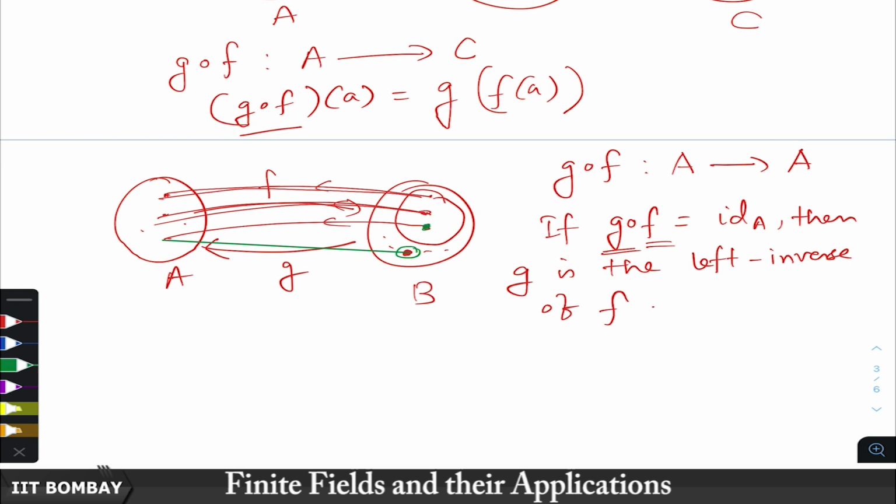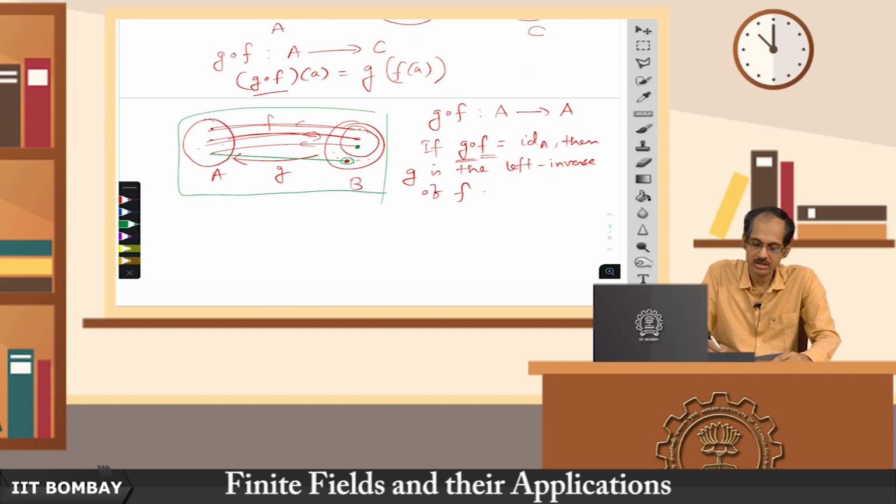So, G need not be one to one, and F may not be onto in this example that I am showing. So, even then G composition F is still the identity map. G composition F of A is same as A itself for every element A in A. Okay. But F may not be onto and G may not be one to one.